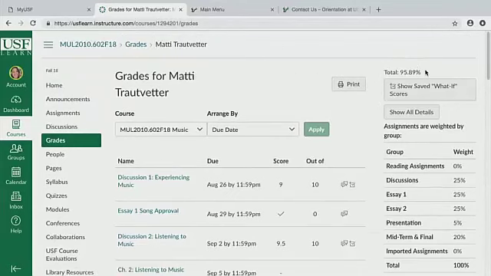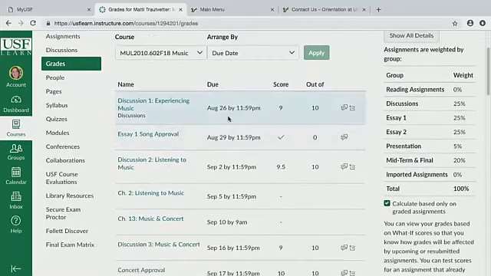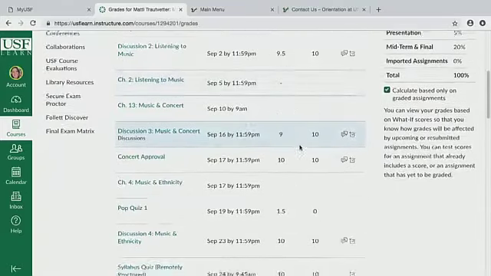As you can see, I have a 95, and you can also see how assignments are weighted, and you can see each one. So my discussions are worth 25, both of my essays are worth 25, and it all equals out to 100. Now on here you can see all the discussions, all of the essays that were due and things like that. You can also see the score you got out of them, and one cool thing that I really like is that you can do a what if score.